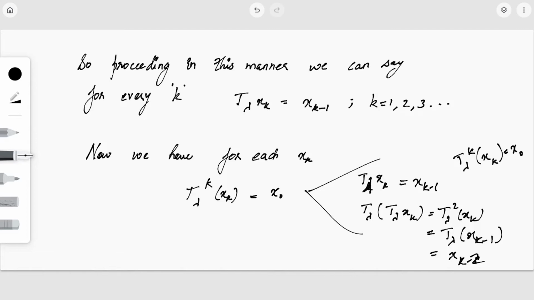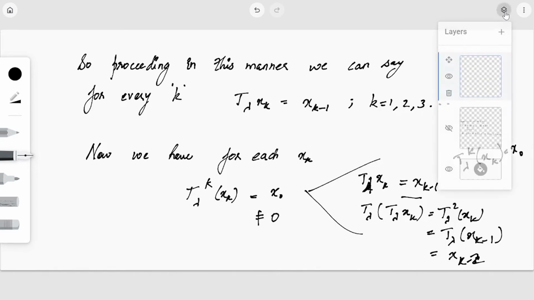Is it clear? T lambda of xk is equal to xk minus 1. So when we apply T lambda again and again repeatedly, we obtain T lambda raised to k of xk is x dot. Now this x dot is not equal to 0, keep that in mind. That is what we had assumed.